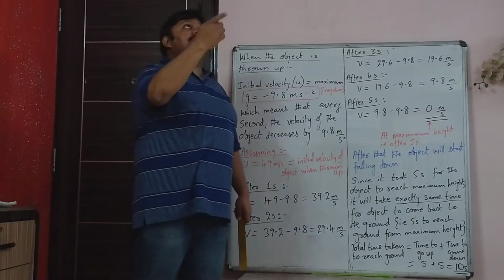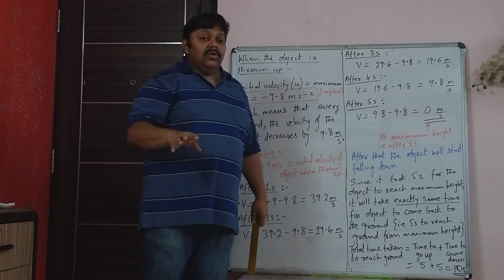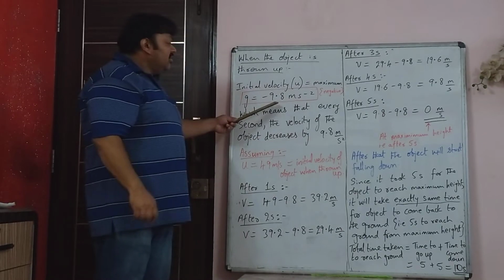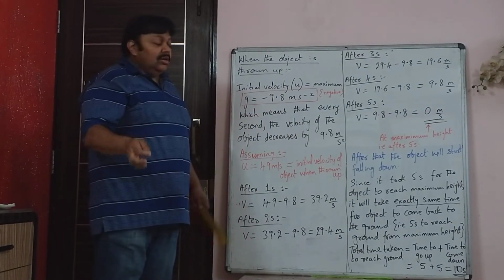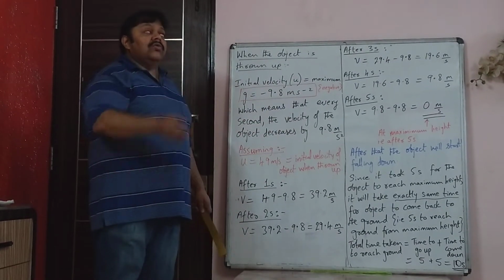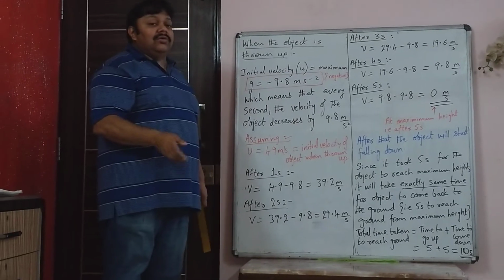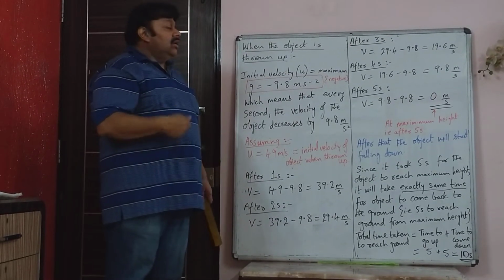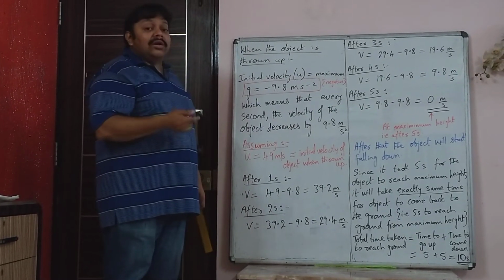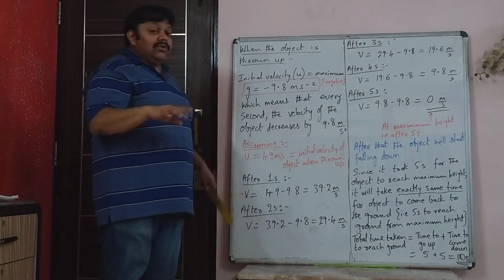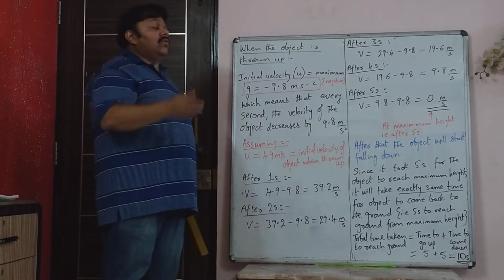Do not think that while going up it takes more time. No, because g's value is the same. So that is why when it is going up, it has the same acceleration or retardation. In fact, negative acceleration is called retardation. So acceleration due to gravity was negative when it was going up.